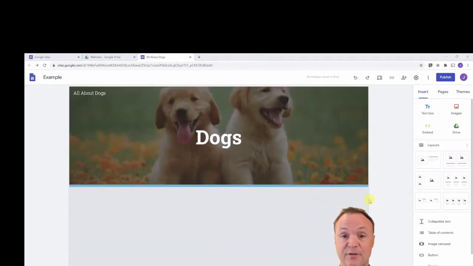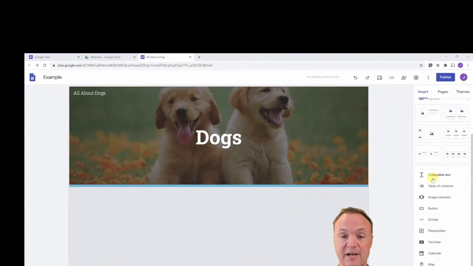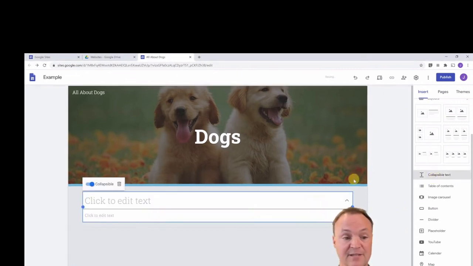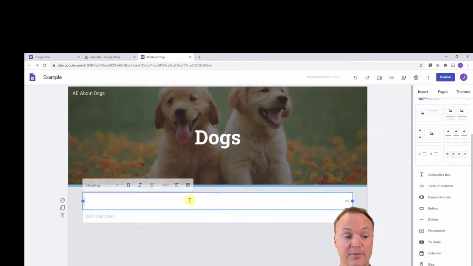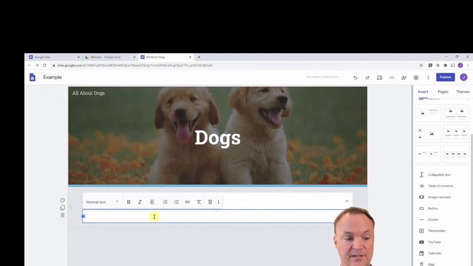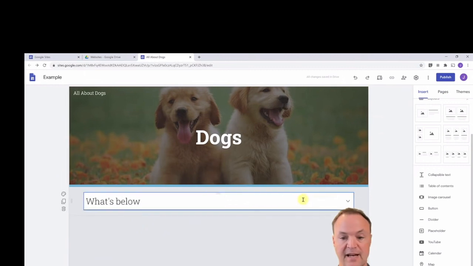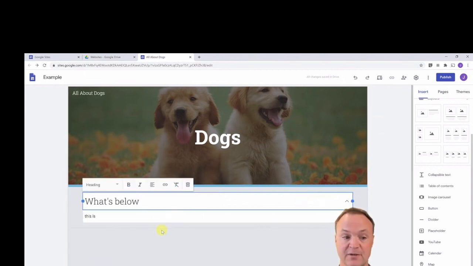I just want to show you a few more things on how to insert, following down on this insert tab at the bottom. You can look at how we can have a few different things. Something like collapsible text: if we click it, and I put something here and then type something else below, you can see how it opens up and there's something below it. So that's collapsible text there.